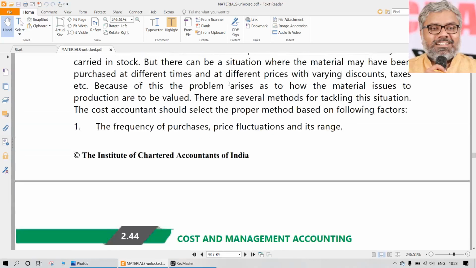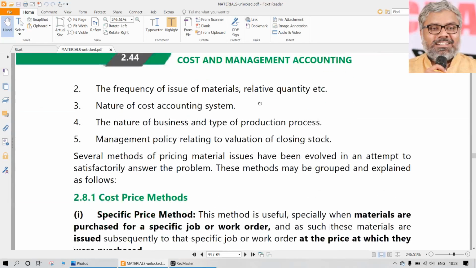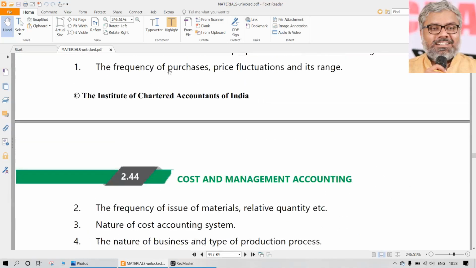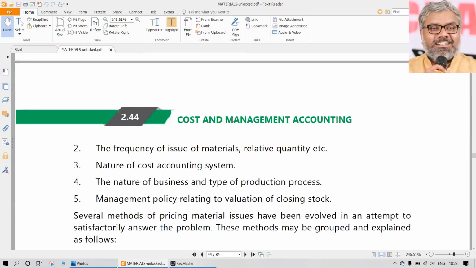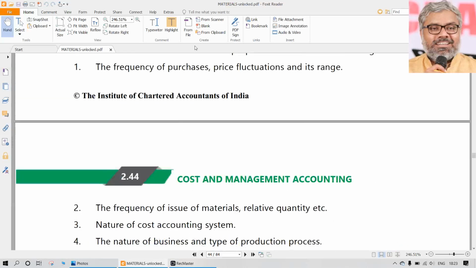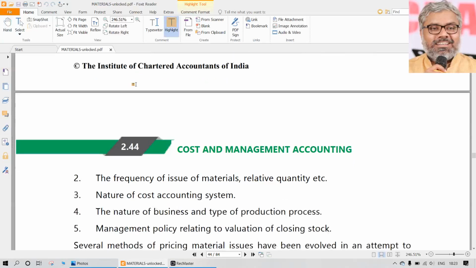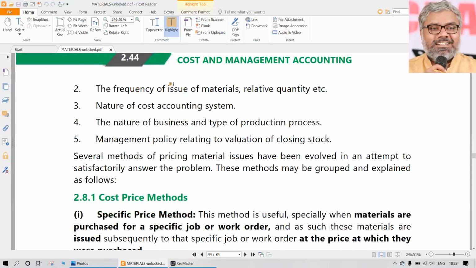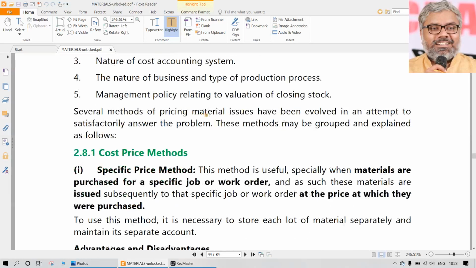Various things will have an impact on the valuation of material issues. Various aspects can have an impact on the valuation of material issues. However, all these things are also not going to be applied by us practically, if at all. These things all involve a lot of policy level decisions by the management. On that basis, the cost accountant or the management accountant will take a decision on how the material issues should be valued.